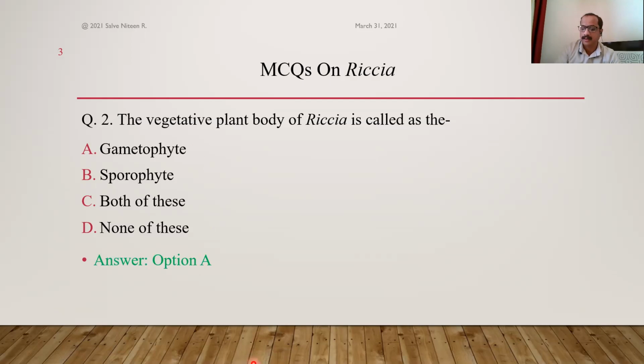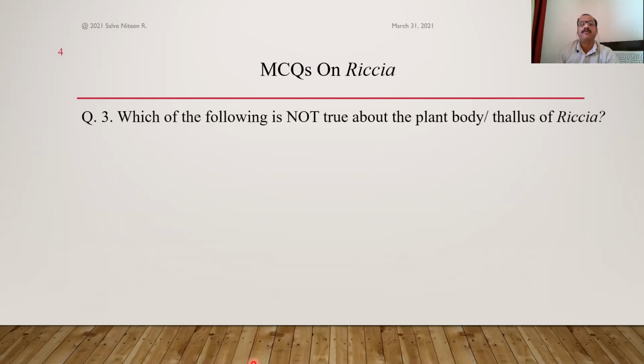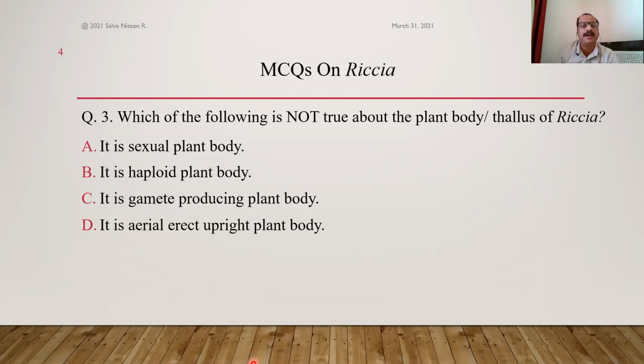Okay, next question. Which of the following is not true about the plant body or thallus of Riccia? The options are: it's a sexual plant body, it's a haploid plant body, it's a gamete producing plant body, it's an aerial, erect, upright plant body. As you can see, the first three characters show why the plant body of Riccia is called gametophyte.